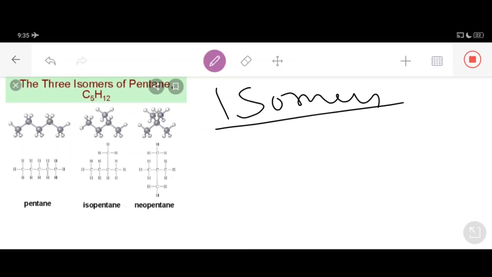But remember one thing, dear students, I must make this clear to you. Whenever you go through isomers, isomerism is possible only with hydrocarbons having four or more carbon atoms. I mean to say isomerism is possible only with hydrocarbons having four or more carbon atoms. Mark my words, dear students.